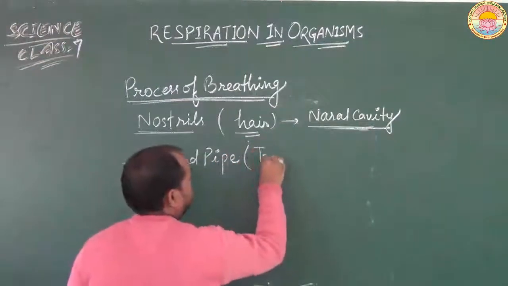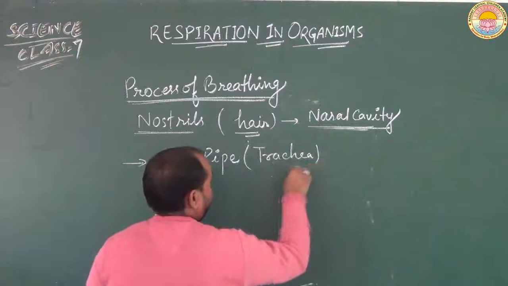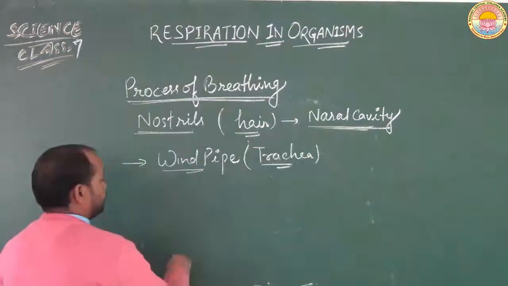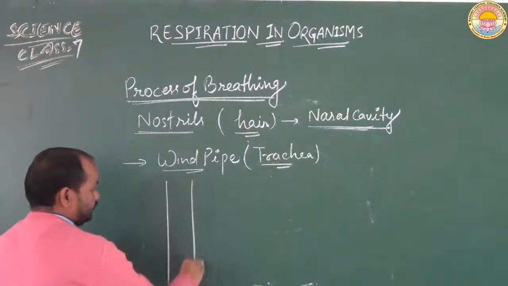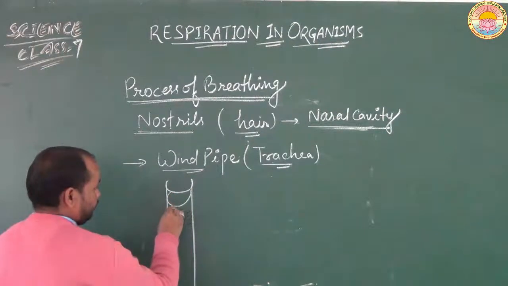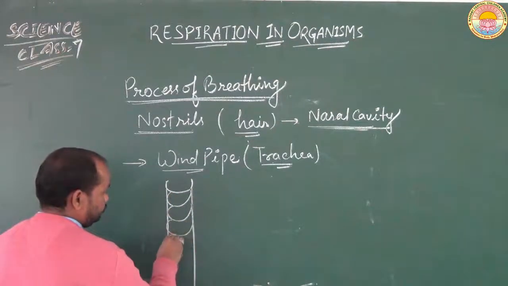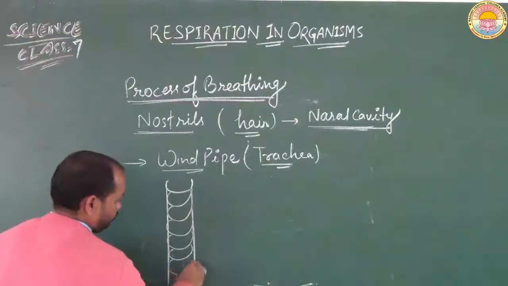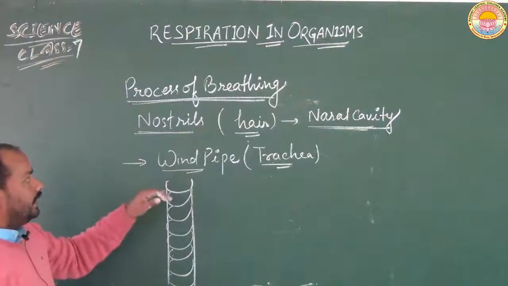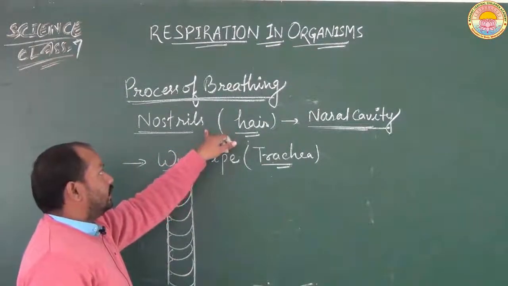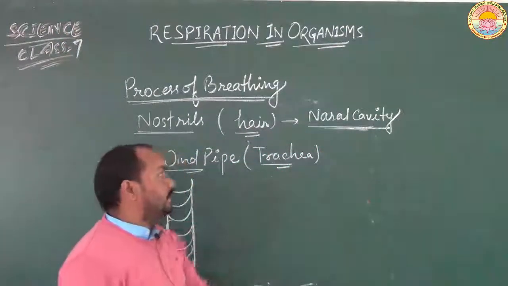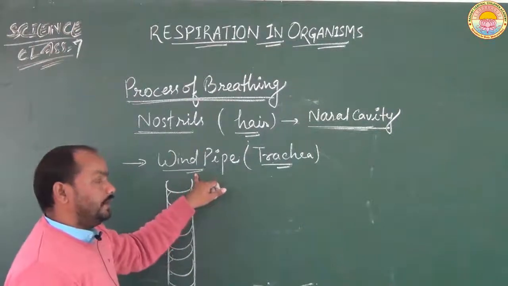This is also known as trachea. Windpipe or trachea.